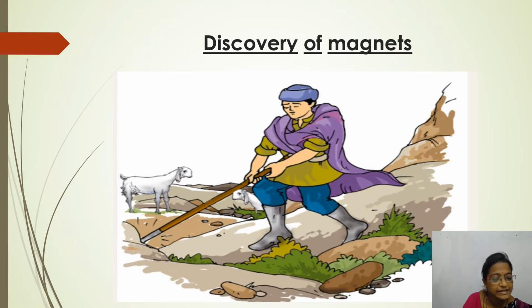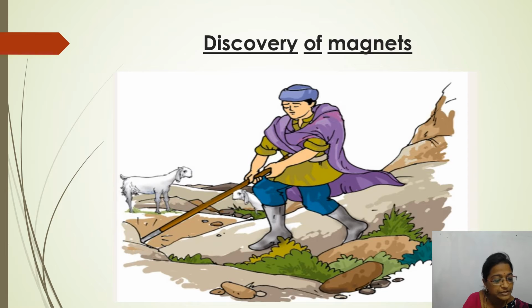Magnus carried a stick with him to control his herd of sheep and goats. The stick had a small iron piece at its end. One day, what happened? Magnus was surprised when he found it hard to pull his stick free from a rock on the mountain. He sat on a rock, and the stick which he was holding was attracted to a big rock. He was very much surprised.